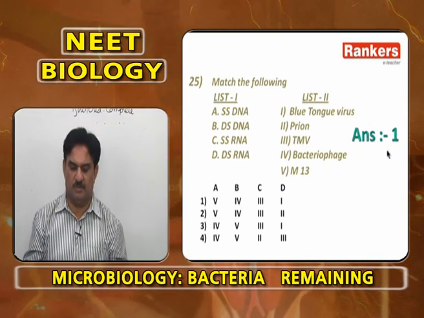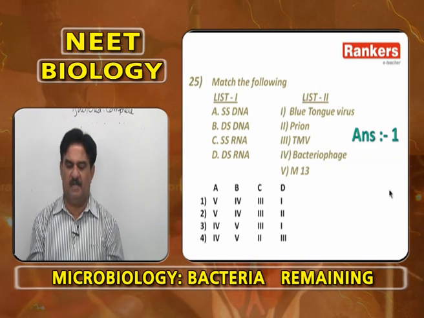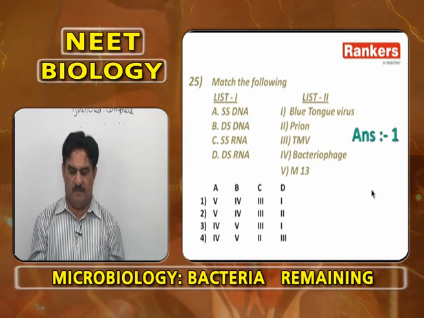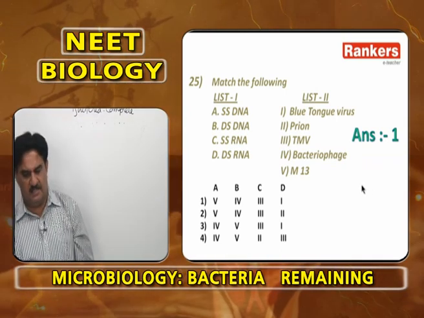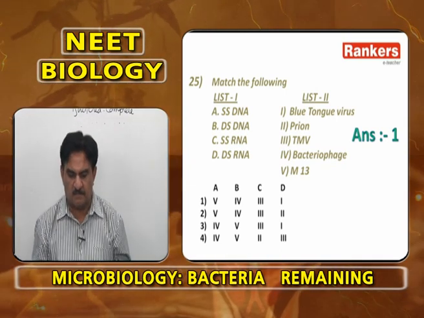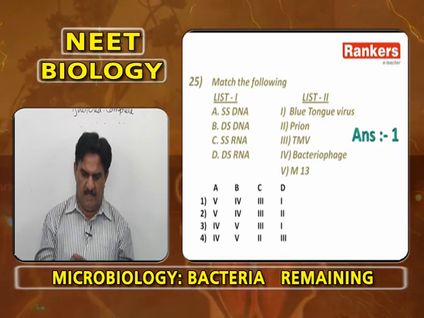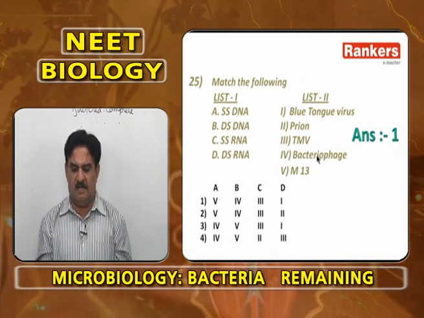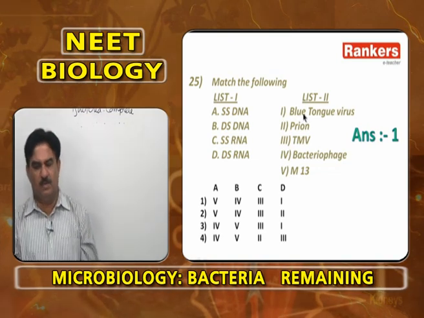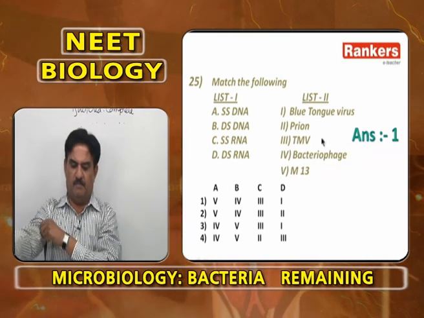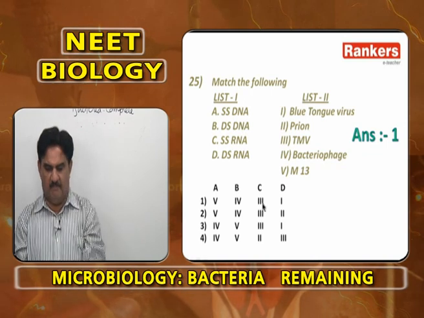Prion shows only capsid protein coat, it does not have any DNA. So, no question of comparison with single stranded or double stranded, either RNA or DNA. So, single stranded DNA M13 bacteriophage, double stranded DNA bacteriophage, single stranded RNA tobacco mosaic virus, double stranded RNA blue tongue virus: A5, B4, C3, D1.